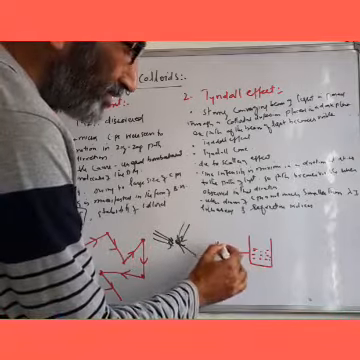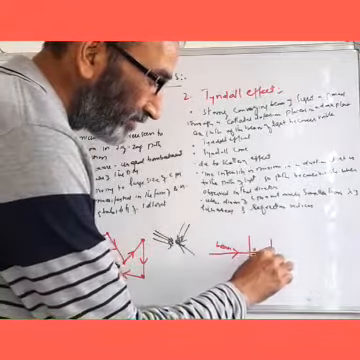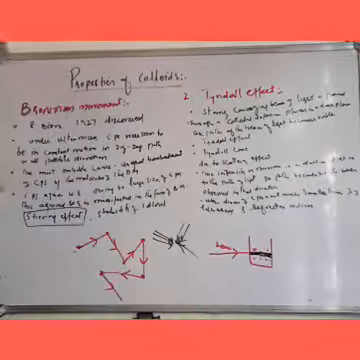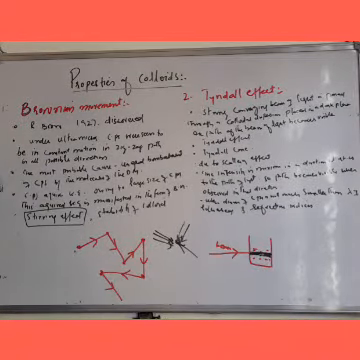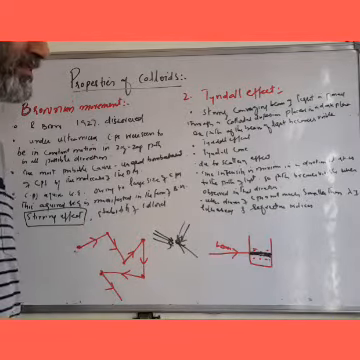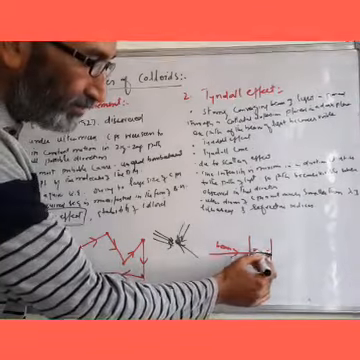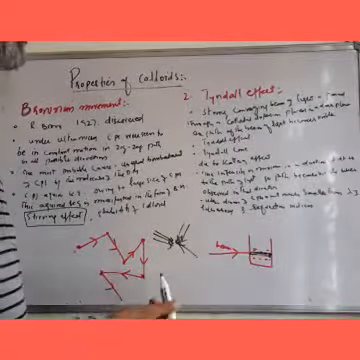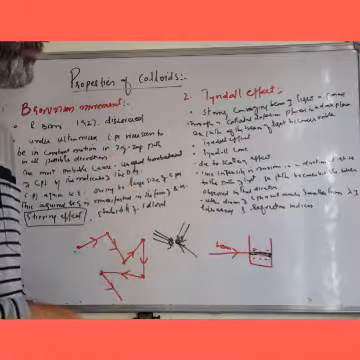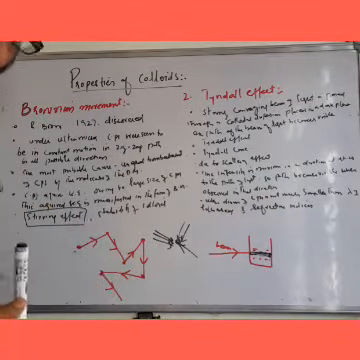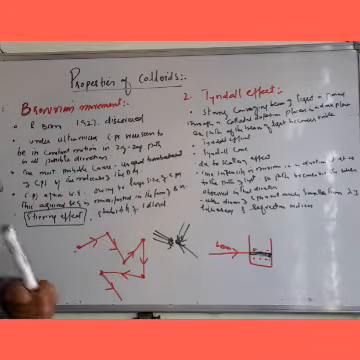The path of this beam becomes visible. This effect was first of all studied by John Tyndall, a physicist, and is known after him as Tyndall effect. And the visible path is known as Tyndall cone. So what is the cause of this Tyndall effect? This Tyndall effect is due to the scattering of light by the colloidal particles.